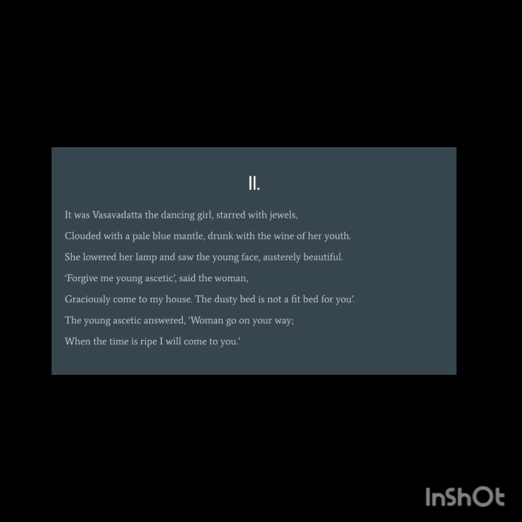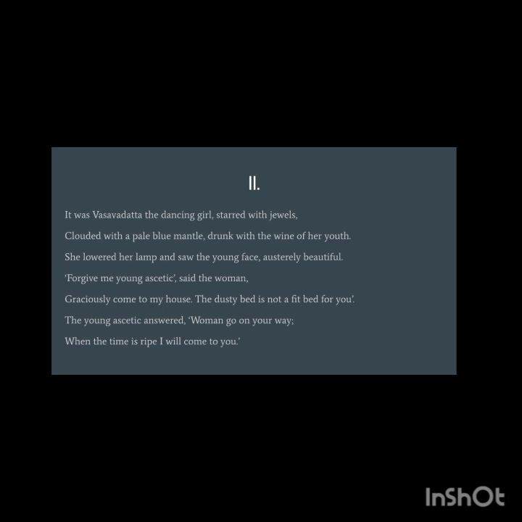She lowered her lamp and saw the young face, austerely beautiful. Austerely is extremely simple, but still beautiful. Forgive me, young ascetic, said the woman. Ascetic is monk, sadhu. So she says, forgive me, young ascetic, because her feet touched his bosom and the monk woke up startled. So we also know that this Upagupta was also young. He was not very old. He was a young boy.